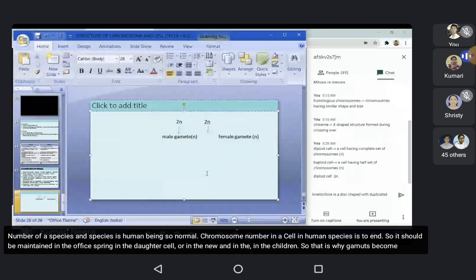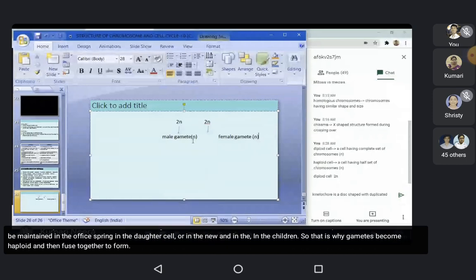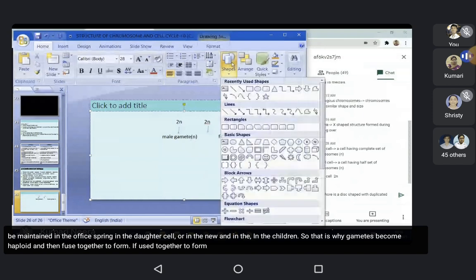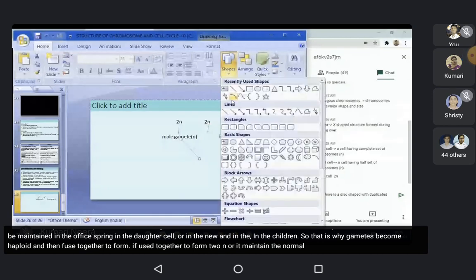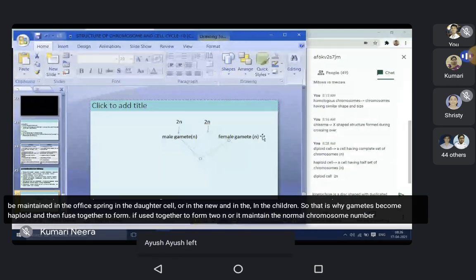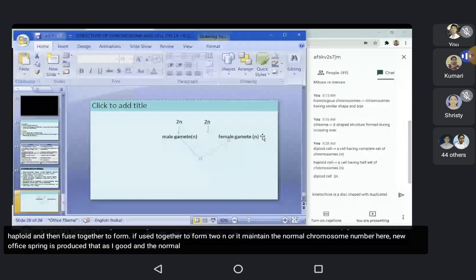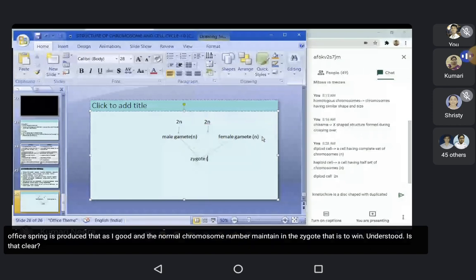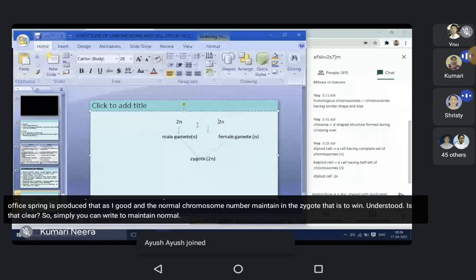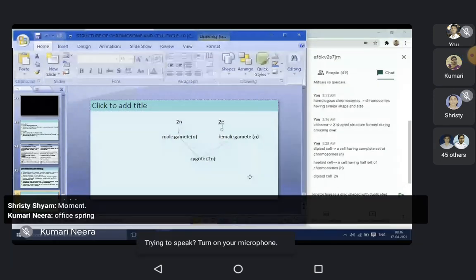That is why gametes fuse together to form 2n, maintaining the normal chromosome number in the zygote. Understood? Is that clear? So simply you can write: offspring gametes are haploid.